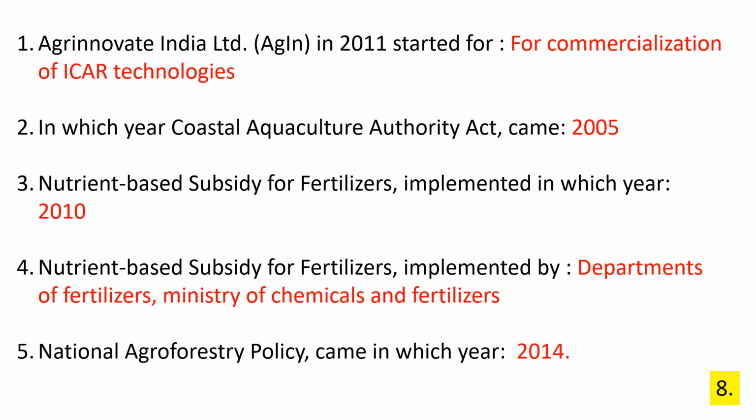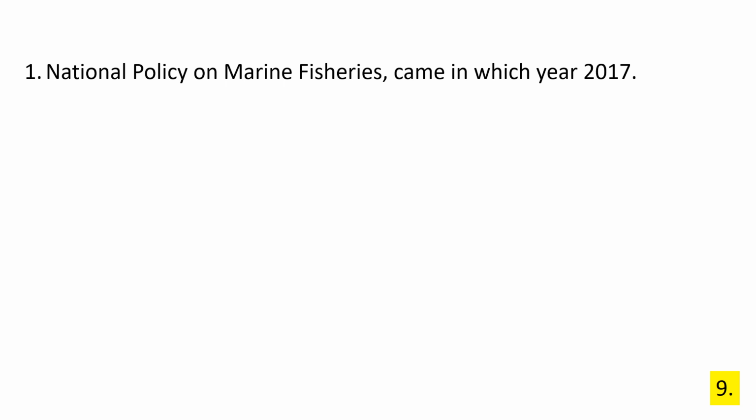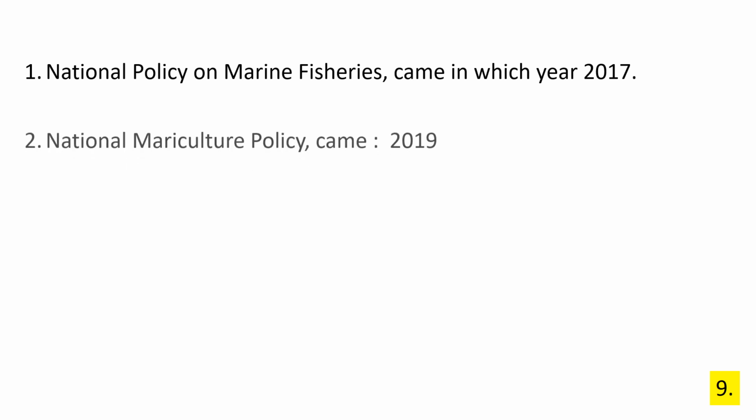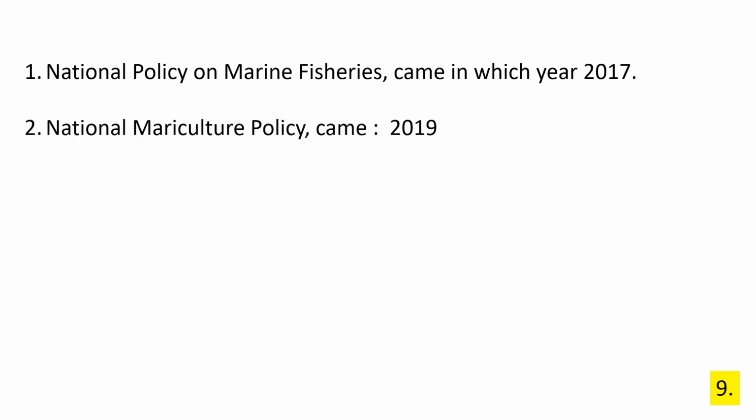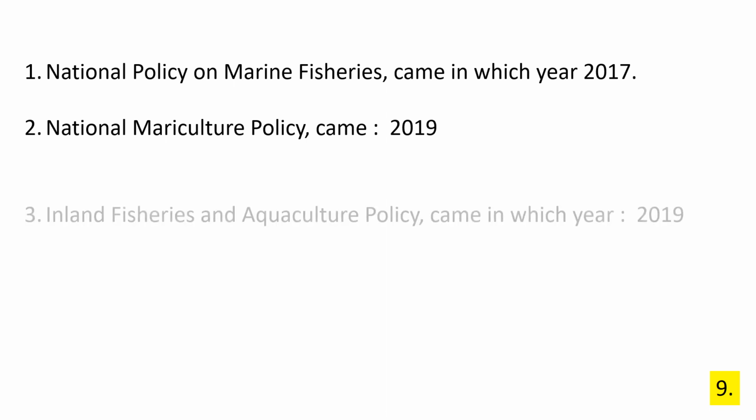National Agroforestry Policy came in which year? 2014. National Policy on Marine Fisheries came in which year? The answer is 2017. National Mariculture Policy in 2019.